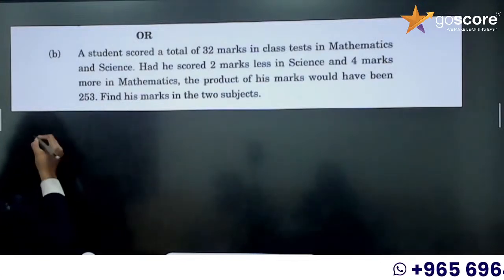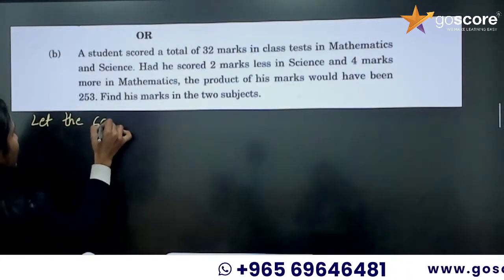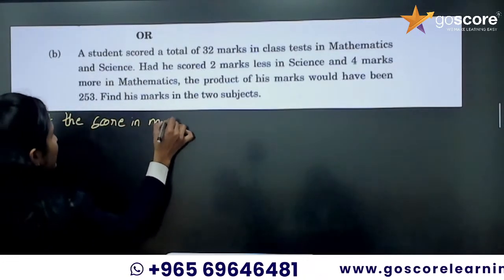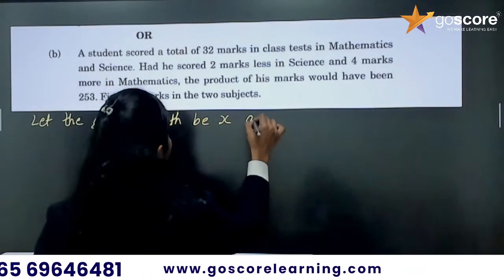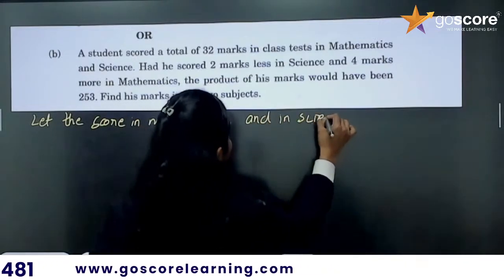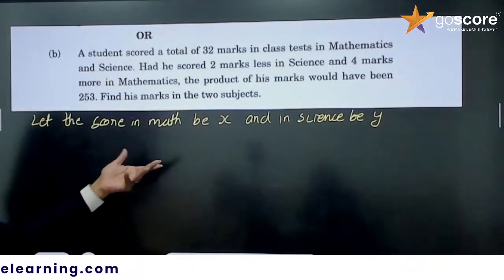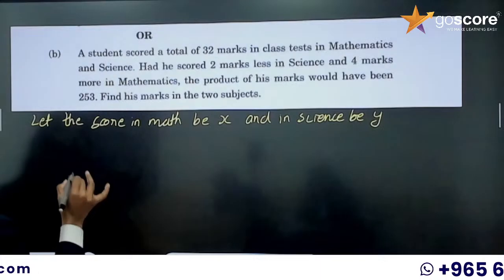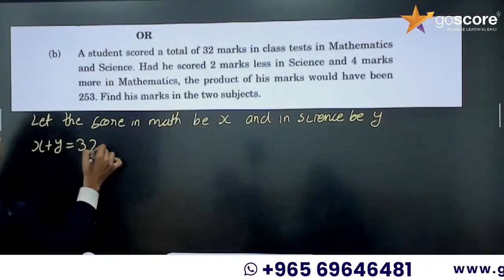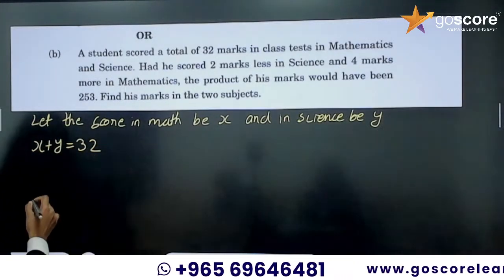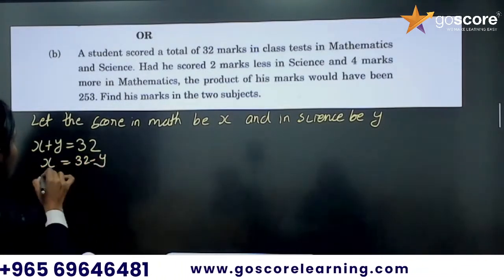Now let the score in math be x. I am so lazy to write mathematics. And in science be y. Okay. In math he scored x, and in science he scored y, and now the total mark is 32. So that means x plus y is equal to 32. Okay, from this I can take it as x equal to 32 minus y.